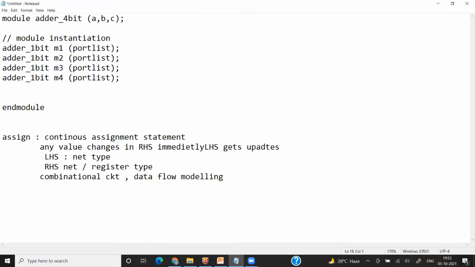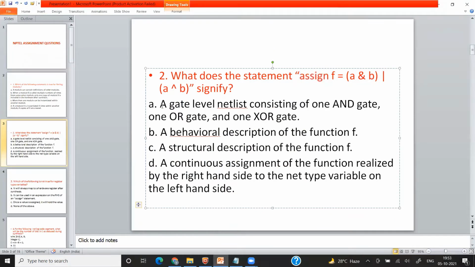Now we will see the options. First, a gate level netlist consisting of one AND gate, one OR gate, one XOR gate. No, this is not a gate level netlist. This is data flow level modeling, not gate level modeling.